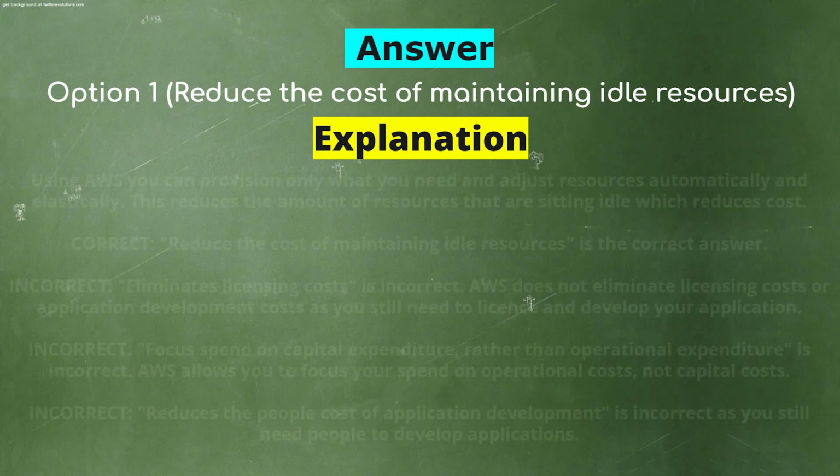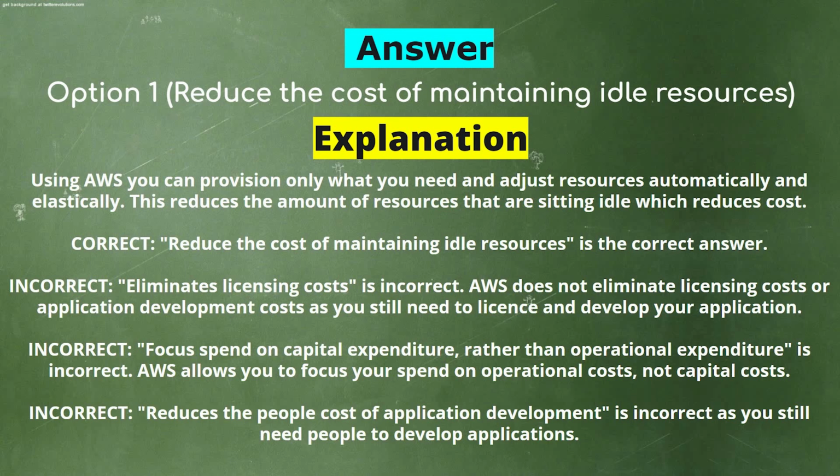Explanation. Using AWS, you can provision only what you need and adjust resources automatically and elastically. This reduces the amount of resources that are sitting idle, which reduces cost. Reduce the cost of maintaining idle resources is the correct answer. Eliminates licensing cost is incorrect.